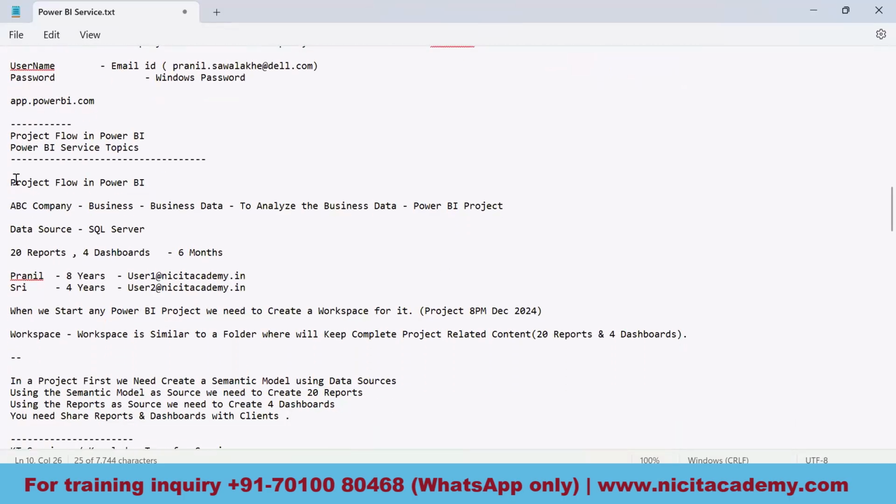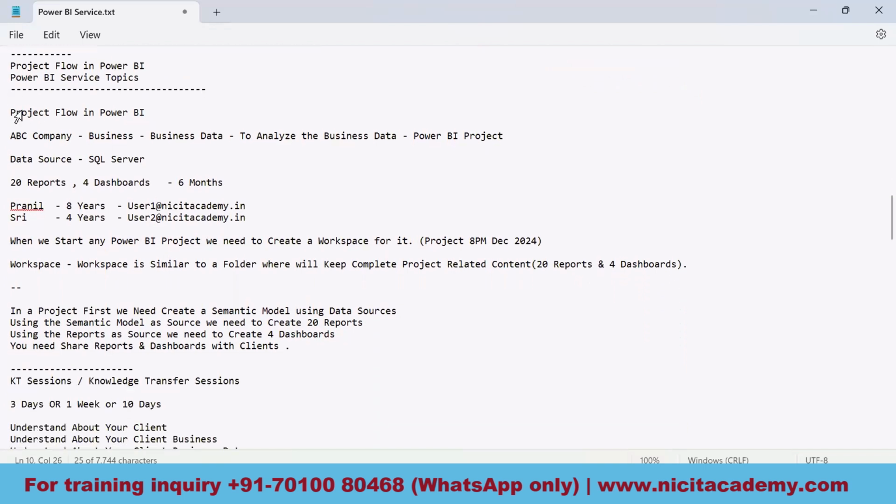Let me explain something. Guys, listen to me. Project flow in Power BI. Let's imagine there is an ABC company. This company is running some kind of business, and that business is creating business data. In order to analyze this business data, a Power BI project will start. Whenever business people need to analyze the business data, only then a Power BI project will start.